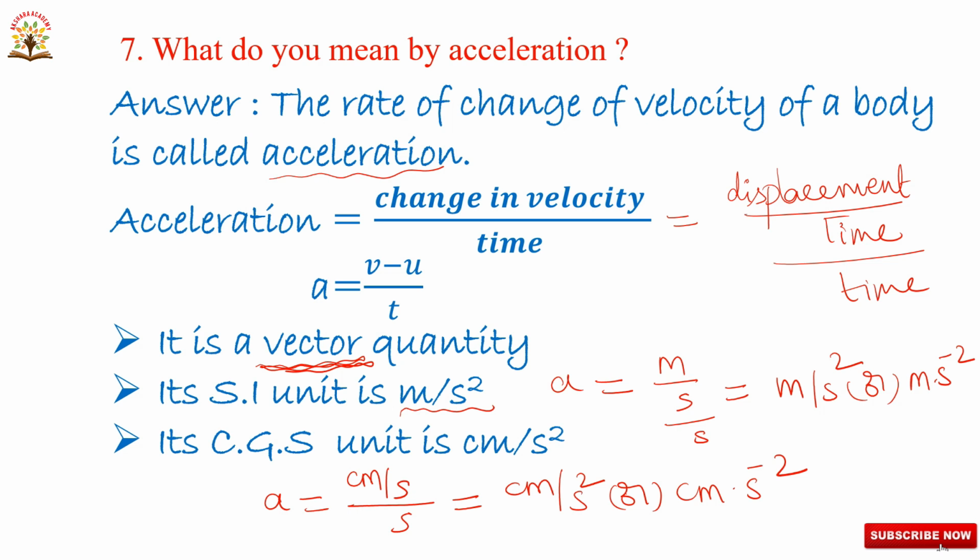So, A is equal to V minus U by T. Acceleration is a vector quantity and its SI unit is meter per second square and its CGS unit is centimeter per second square. This is about the acceleration.